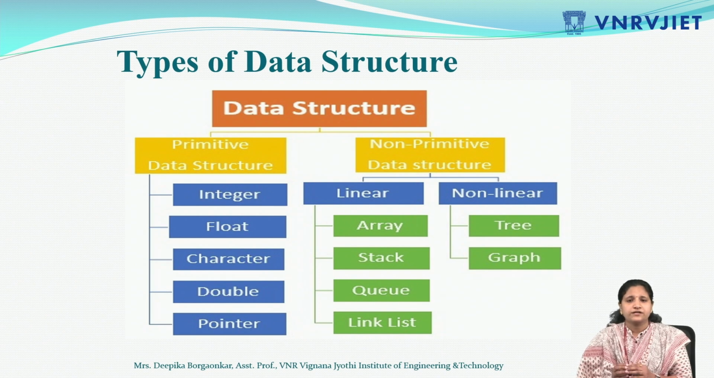Coming towards the non-primitive data structure, again it is divided into two parts, linear data structure and non-linear data structure. So linear data structures are arrays, stack, queues and linked list. A linear data structure will store data in sequential form. It is stored in a linear form. So that's why it comes under linear data structure. Coming towards the non-linear data structure, it's tree and graph. Non-linear data structure means it will generate a hierarchical format. It is not a sequential form. So that is called a non-linear data structure.